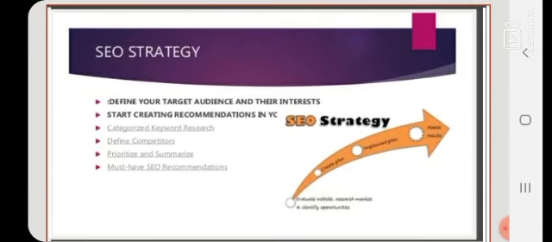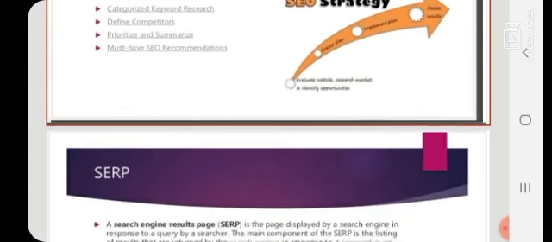Now, what is the strategy of SEO? SEO strategy defines your target audience and their interests, starting creating recommendations, categorized keyword research, define competitors, prioritize and summarize. Must have SEO recommendations. All of these are the strategies of SEO.